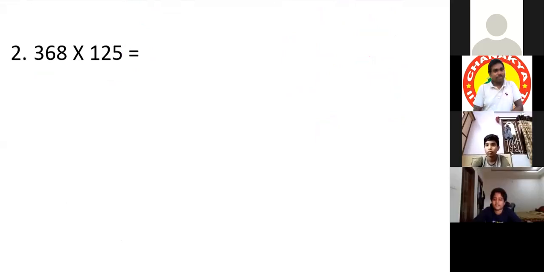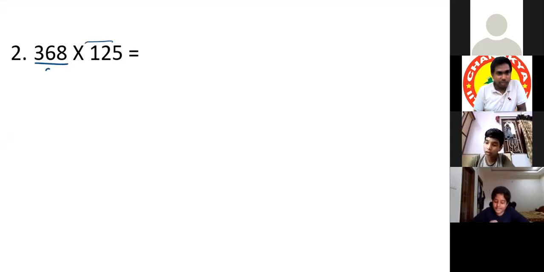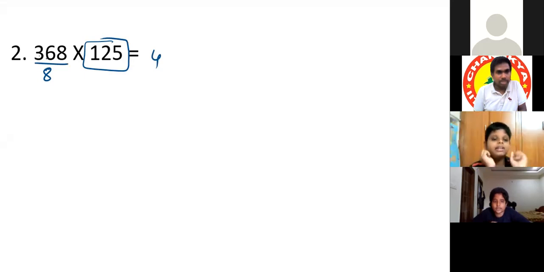368 divided by 8 is 41, and 0 is the remainder, so we have to add 3 zeros. Ritvik, explain clearly. Sir, instead of multiplying by 125, first we divided by 8. Then I got 41. 4 times 8 is 32, and the remainder is 8, so it will be 41.